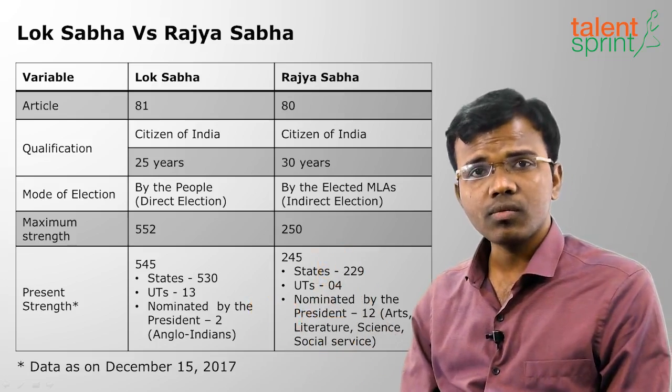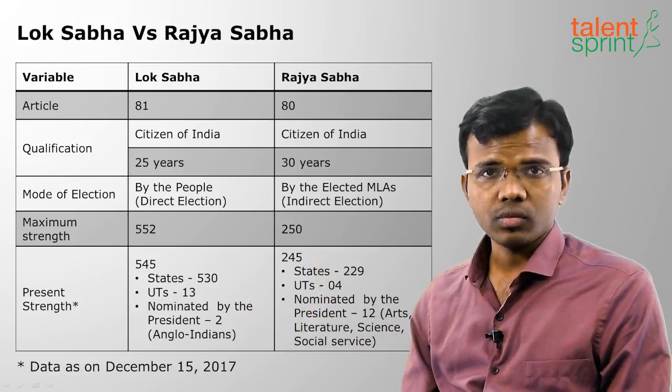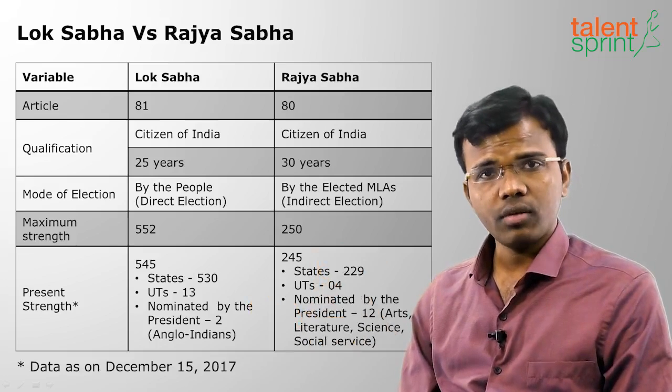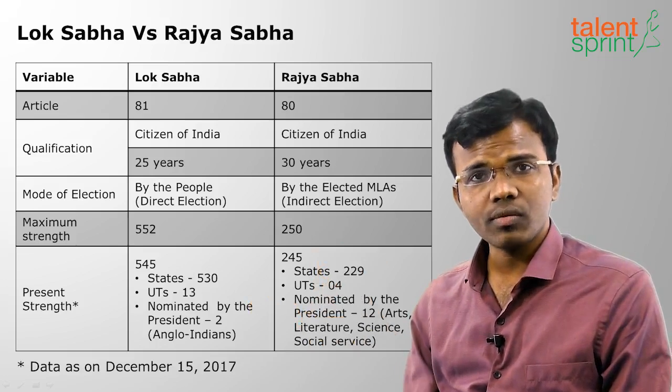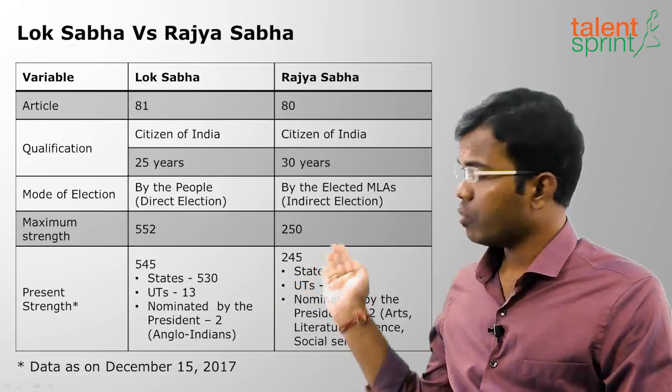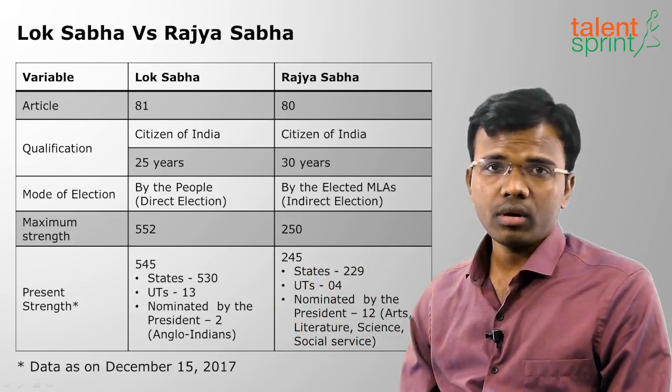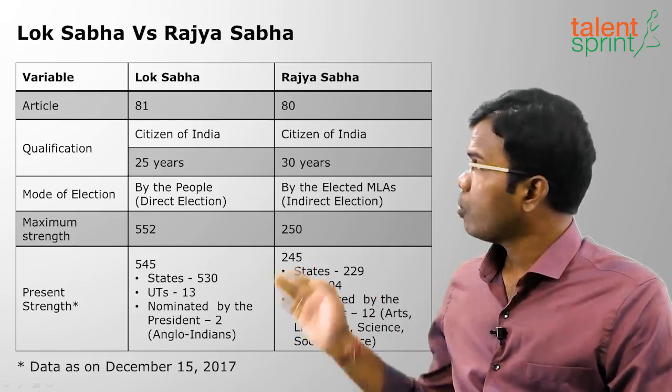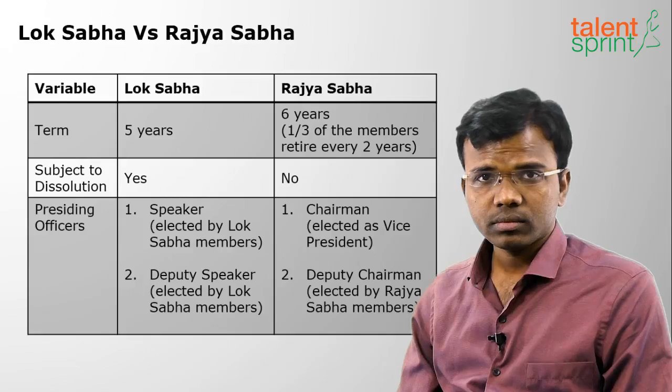What is the maximum strength of Lok Sabha? 552. What is the present strength? 545. What is the maximum strength of Rajya Sabha? 250. What is the present strength? 245.